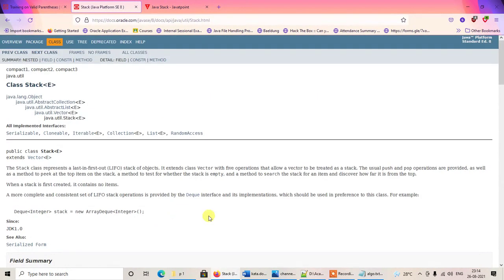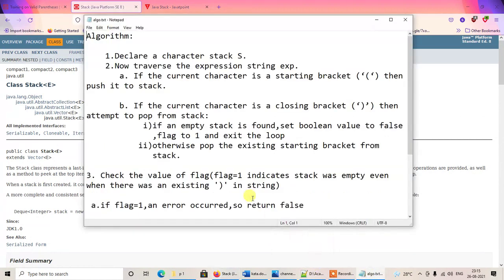So the thing is, first of all, we'll be creating a stack, and after creating a stack, we'll be traversing the string expression that will be provided for analysis using a loop. After we start traversing the string expression, we'll be taking all characters one at a time, and we'll be checking each and every character. If the current character happens to be a starting bracket, then we'll be pushing it onto the stack.